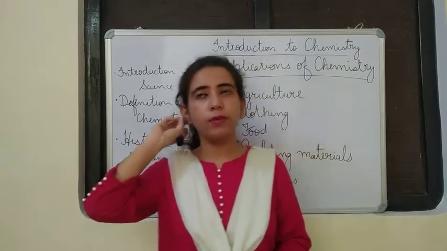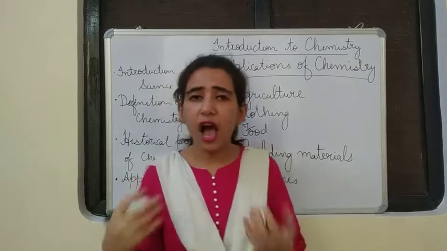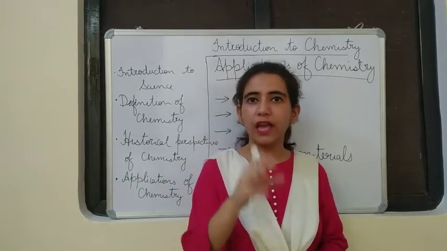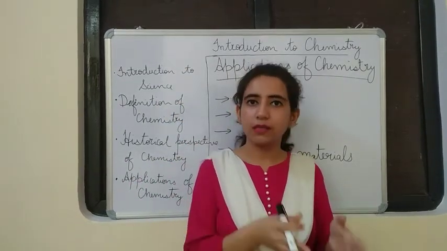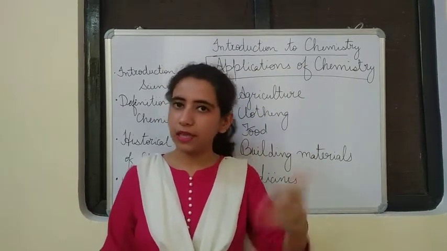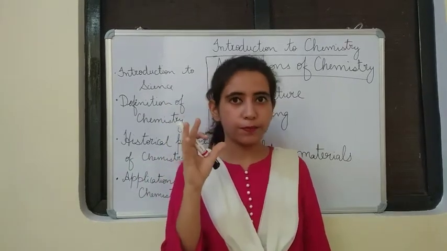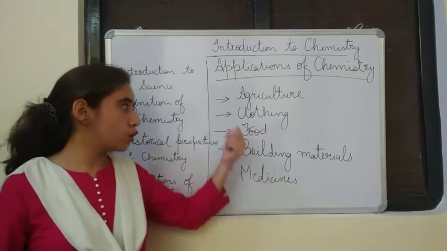And one more problem is there during agriculture: the pests and the insects. They harm our crop a lot. So for that we can kill them by using pesticides and insecticides. Cide means to kill. So pesticides, they kill pests, and insecticides, they kill insects. Alright. Now we'll see clothing.